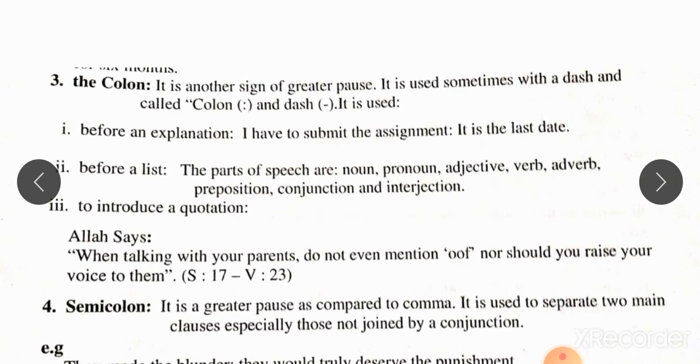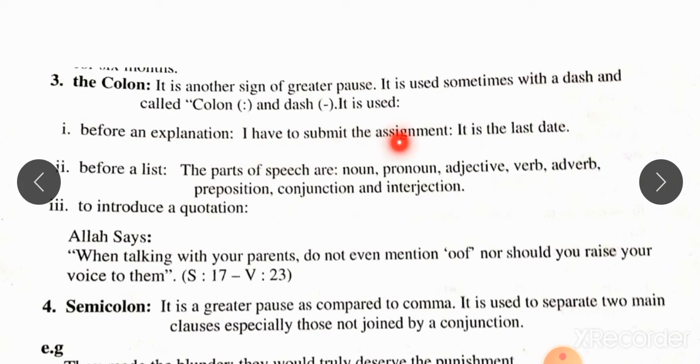The use of the colon: it is another sign of greater pause. It is sometimes used with a dash and called colon and dash. Here are the uses of the colon. There are three uses of the colon. The first one is before an explanation.